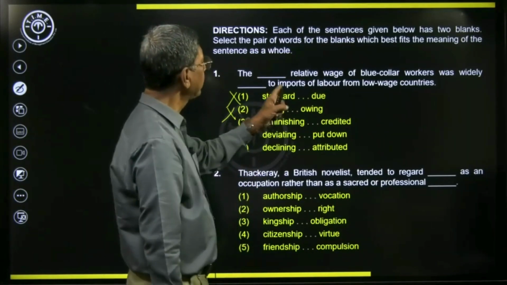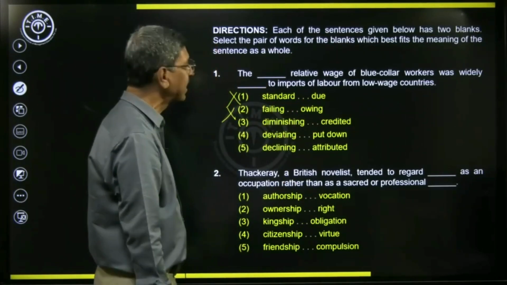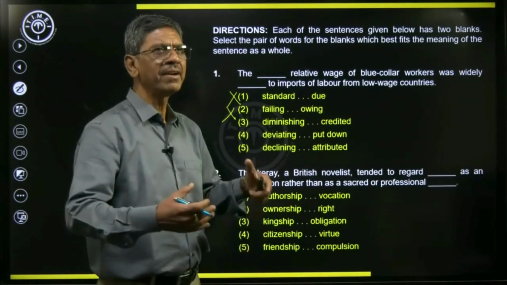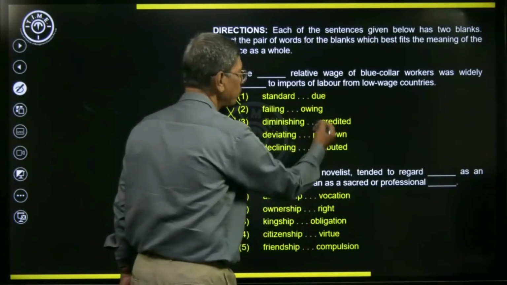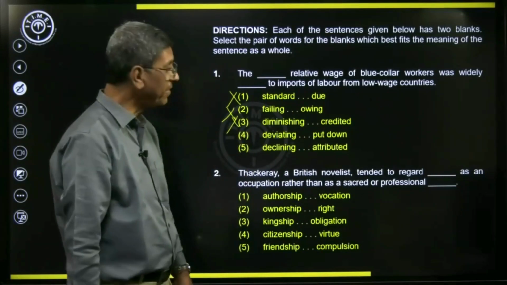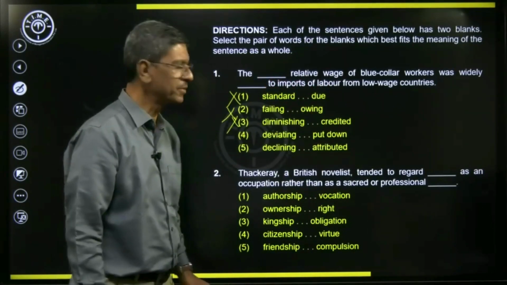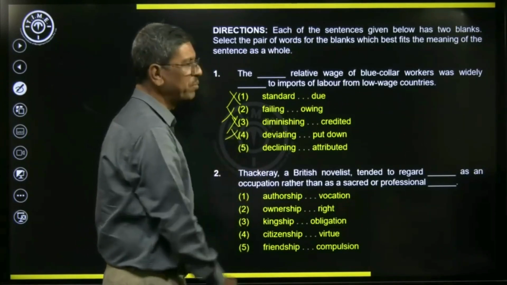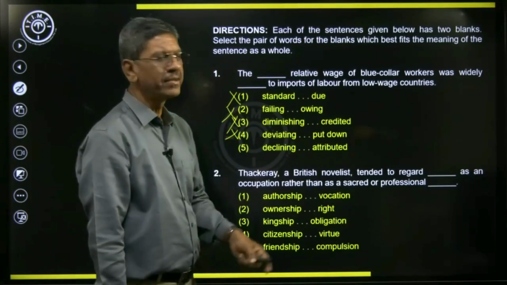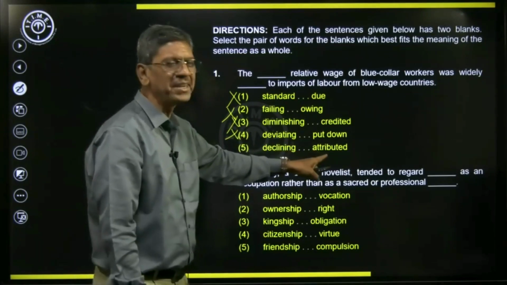But we have the diminishing relative wage of blue-collar workers was widely credited. Generally, it is not credited. If some achievement has been made, then we use the word credited. Otherwise, credited is not suitable. Then we have deviating. Deviating relative wage also is not appropriate. It is not generally used. Therefore, this also we can simply ignore. And then we have the last one, declining. As I told you, diminishing is good. Declining also has the same meaning. But we have attributed to.